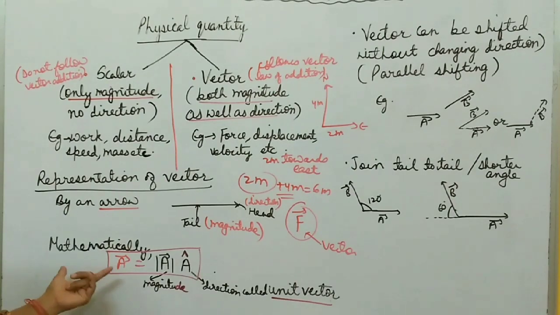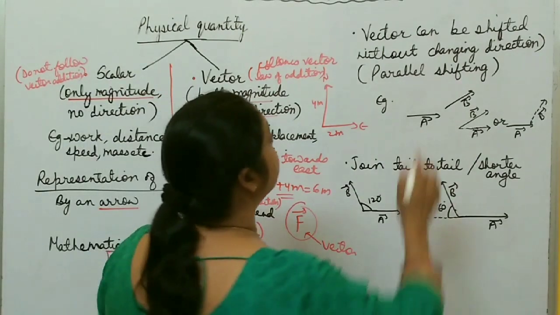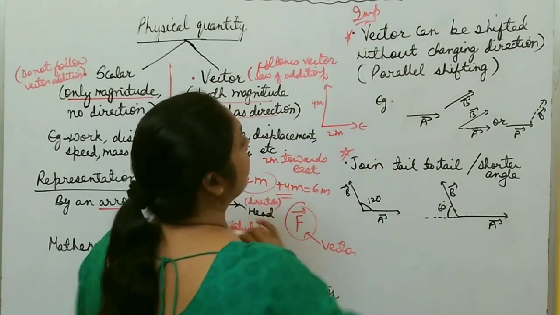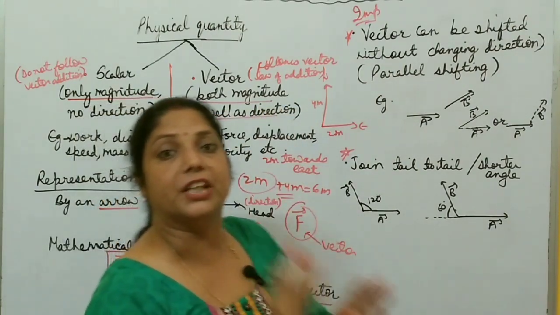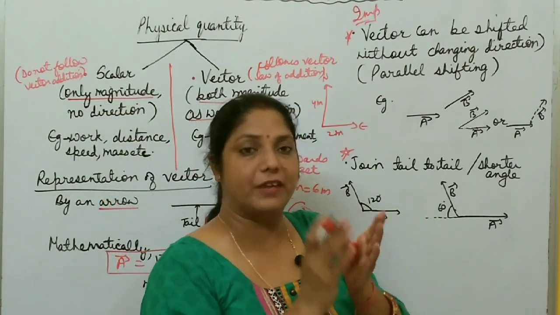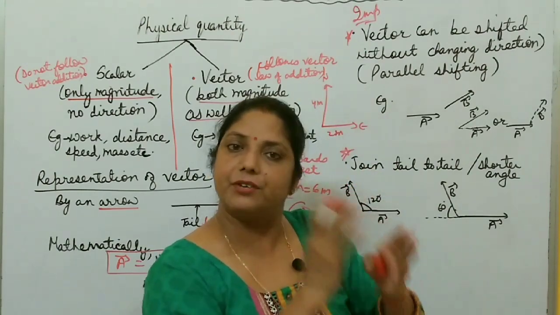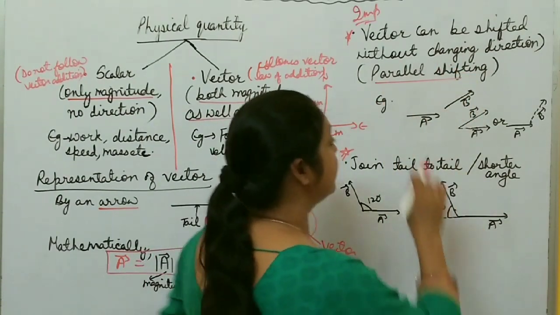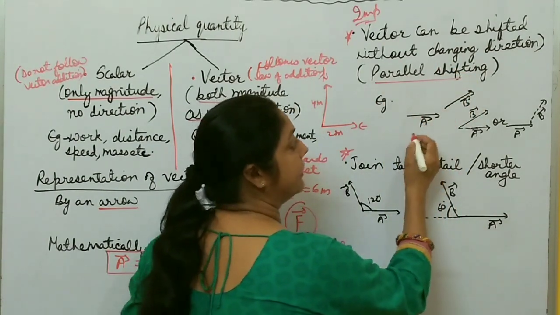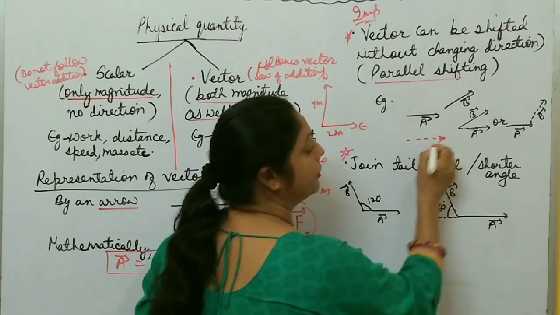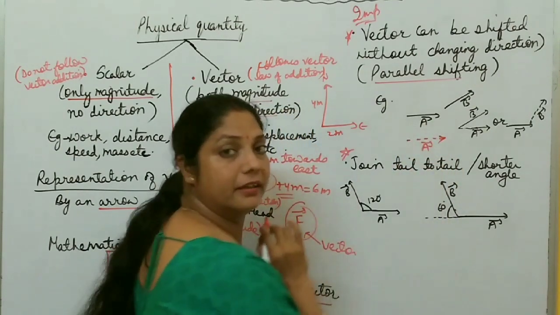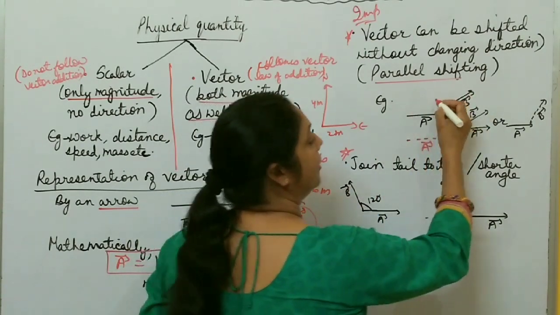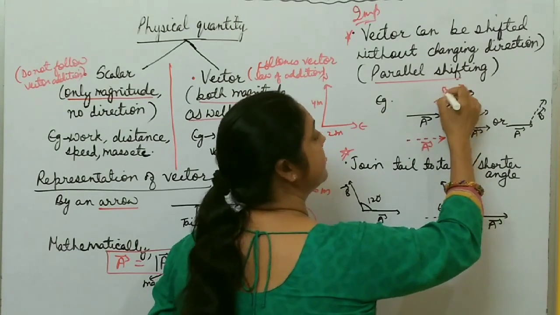Now, before starting types of vectors, you must know two important points about vector. These two are very, very important points, right? First is, a vector can be shifted without changing direction. If you want to shift a vector from one place to another, it can be shifted very easily without changing direction. It is also called parallel shifting. Suppose this is vector A. Now you can shift this vector by parallel shifting without changing direction. This also represents the same vector A, right? Magnitude is same, direction is same. This is vector B. Now you just shift it parallel. This also represents vector B.